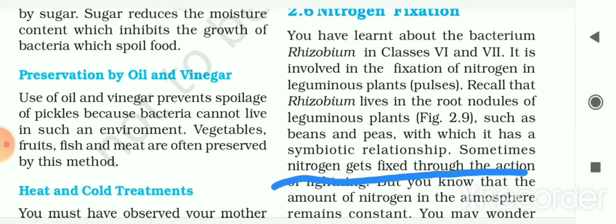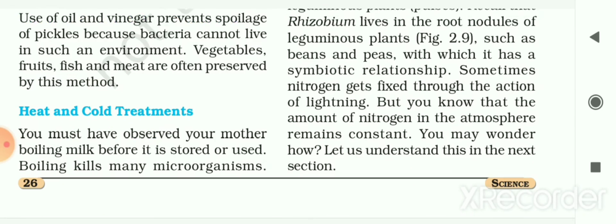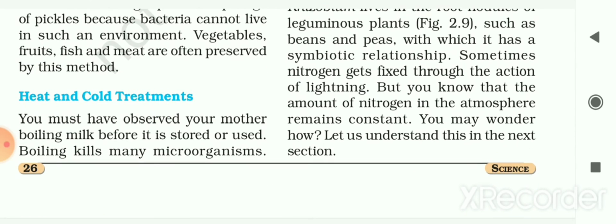Recall that rhizobium lives in the root nodules of leguminous plants, as shown in the next figure, such as beans and peas, with which it has a symbiotic relationship. You had already seen this symbiotic relationship in class 7, in which the plant provides food and shelter to the rhizobium bacteria, and the bacteria provide the plant with nitrogen. So this is the symbiotic relationship between rhizobium bacteria and leguminous plants.